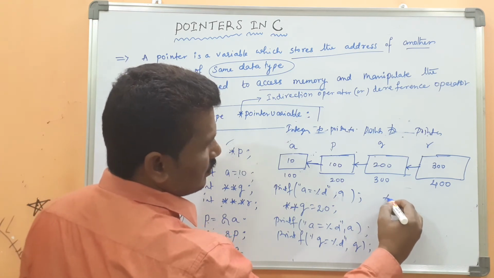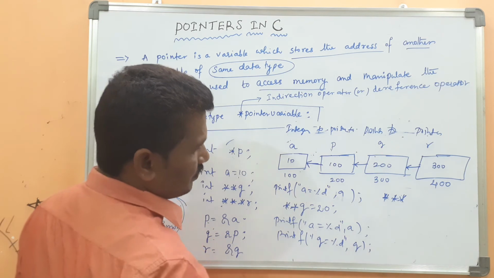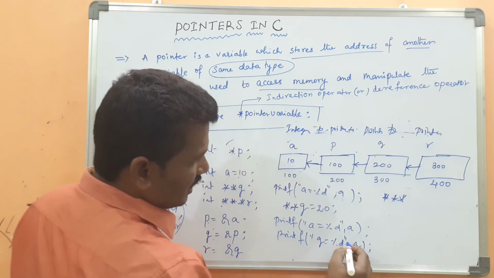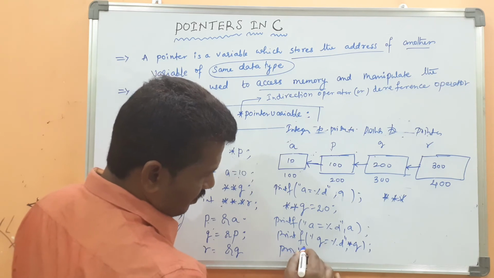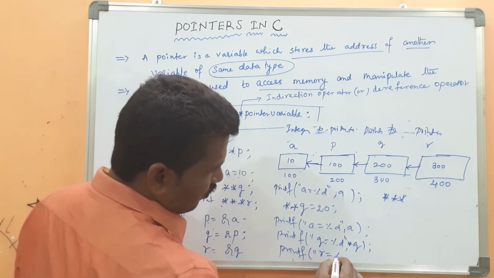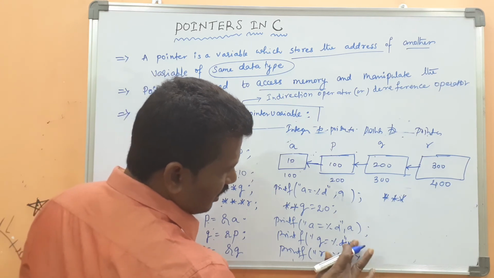After that, then star q, okay, then printf r equal to percentage d, here double star, sorry to say,